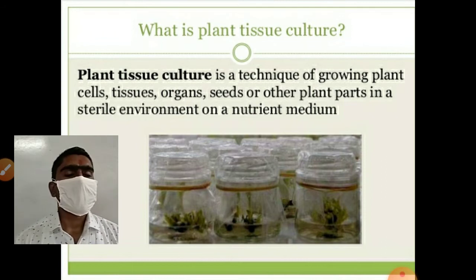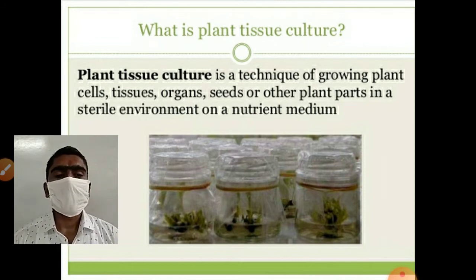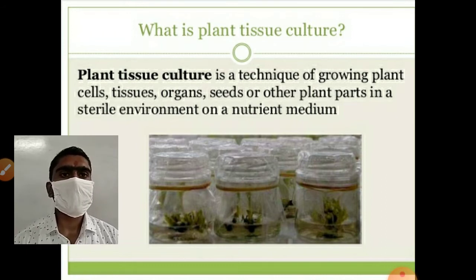Example is rice, which requires muddy soil with high moisture content. So that crop cannot be grown in black soil. To grow such plantlets, tissue culture techniques help to multiply or grow those plants in vitro.